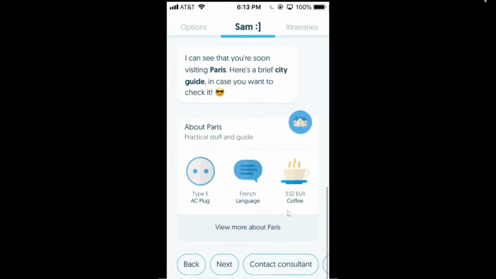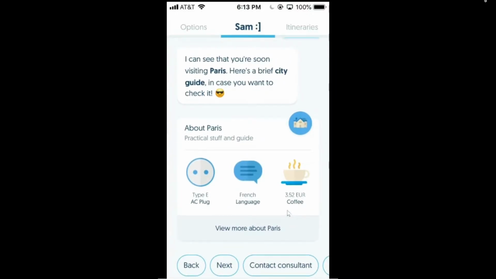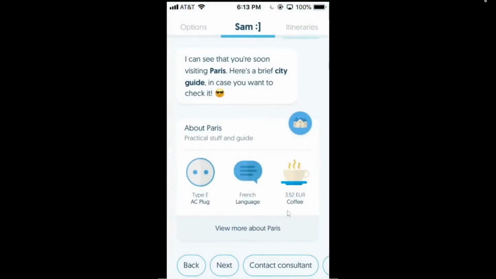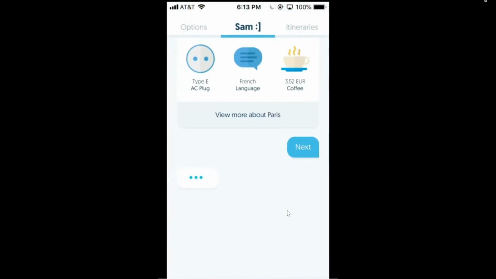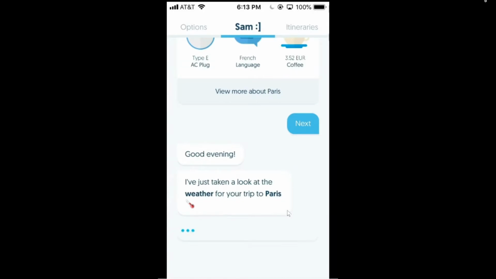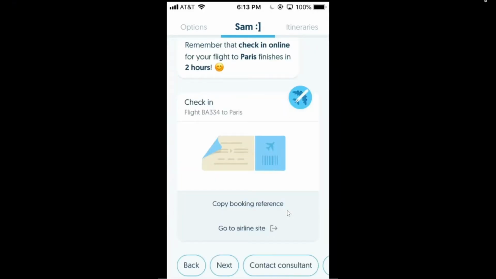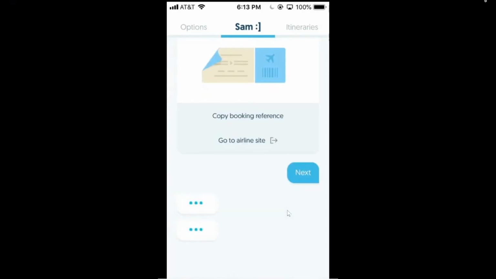But when we're talking about contextually relevant information through asynchronous communication, SAM can also push updates and information about your trip through city guides, or perhaps whether it's worth packing an umbrella or if it's going to be sunny at your end destination, when to leave for the airport, check in for your flight, and so much more.